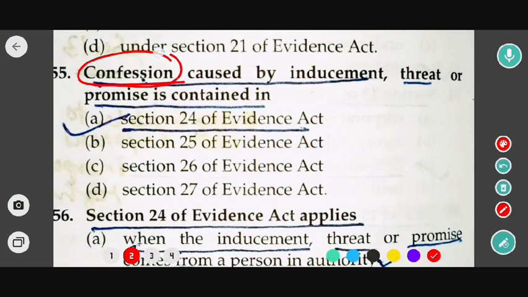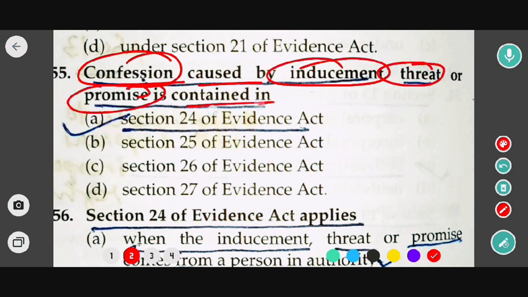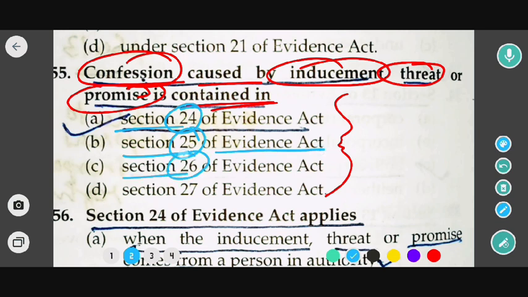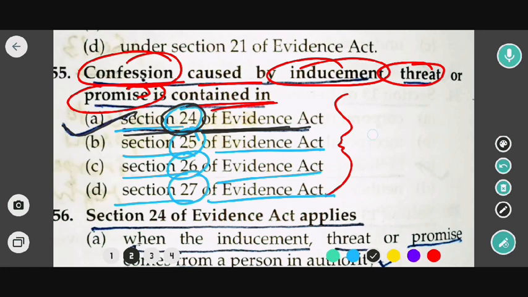Confession. Okay, now he is talking about confession. Look, confession caused by inducement, threat or promise is contained in which of the following sections? Options are section 24 of the Indian Evidence Act, section 25 of the Indian Evidence Act, section 26 of the Indian Evidence Act, section 27 of the Indian Evidence Act. So the correct option would be option A, that is section 24 of the Indian Evidence Act. So in this case, option A would be the correct answer.